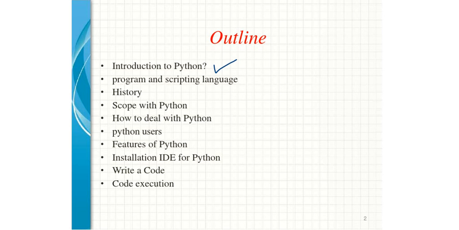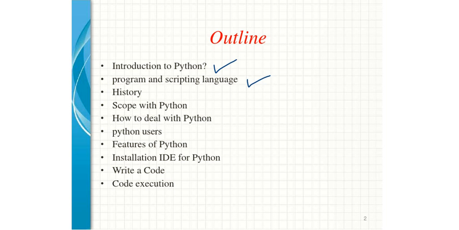Next, we will deal with the difference between Python as a programming and scripting language. Python has both roles, scripting and programming, so how are program and script different, and how are they related, we are going to discuss.